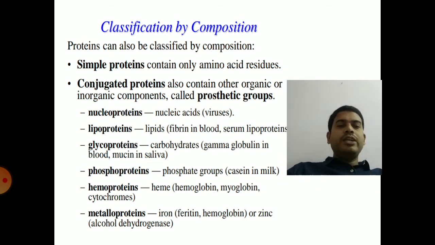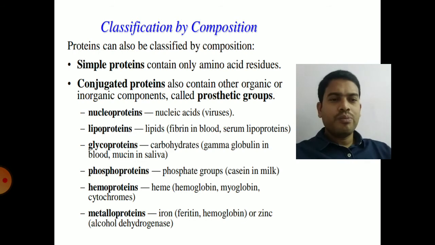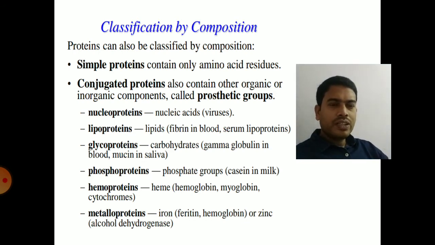So next one is based on composition. Classification of proteins based on composition. Based on composition, proteins are classified into two major groups: simple proteins and conjugated proteins. Simple proteins contain only amino acid residues. Conjugated proteins, apart from the protein part, contain a non-protein part, that is prosthetic groups.